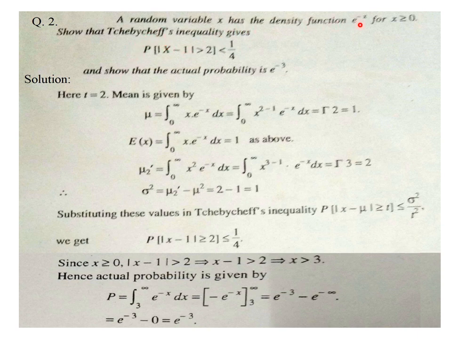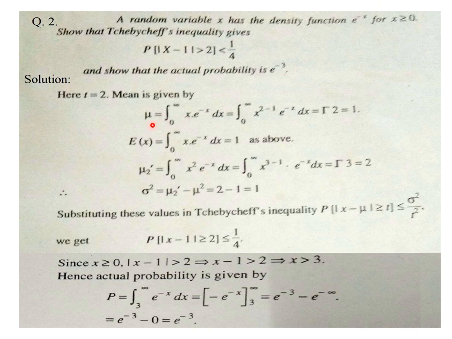and the PDF of the experiment is given, e power minus x. Like the previous problem, we have to calculate the actual probability, and that is equal to e power minus 3 for this problem. First of all, greater than 2 means the value of t is 2. Now the mean is given. Using that probability density function, mean and variance can easily be calculated.